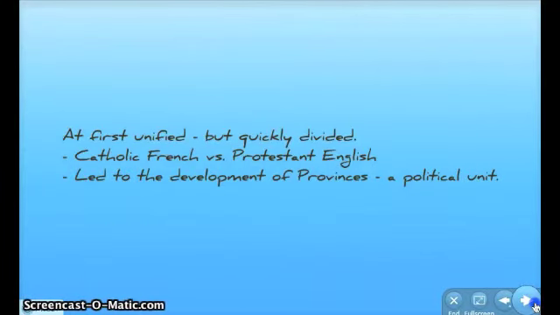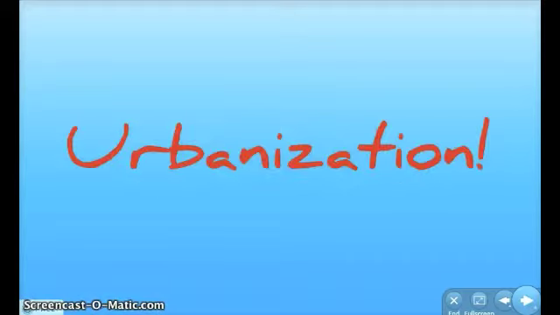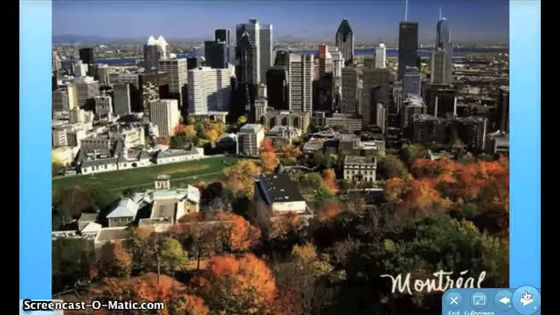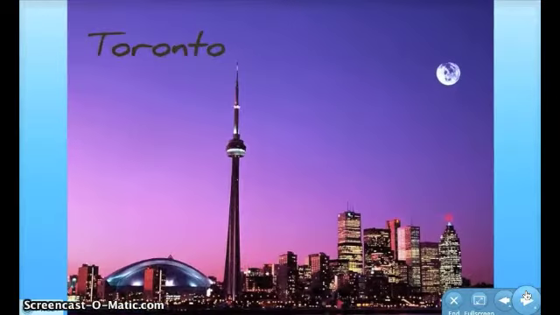The region we know as Canada was unified at one point, but division between the Roman Catholic French and the Protestant English led to the first split, and 2 provinces were developed. A province is a political unit. And as I showed you in the map earlier, there are 10 current provinces. Since that point, many major cities have been developed in Canada, and some of them we can look at are Quebec City, Montreal, and Toronto.